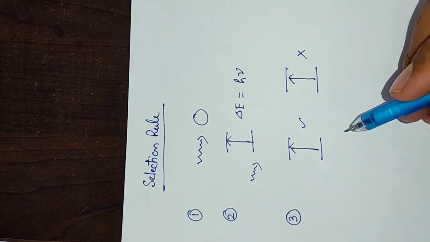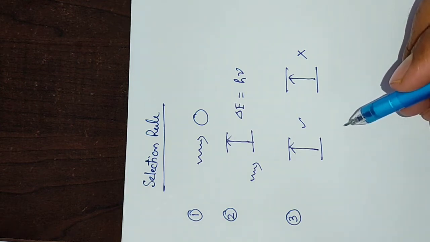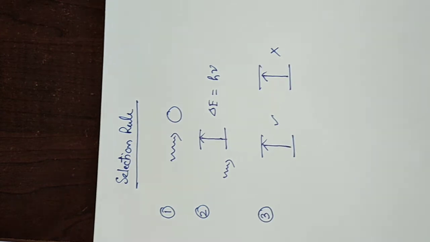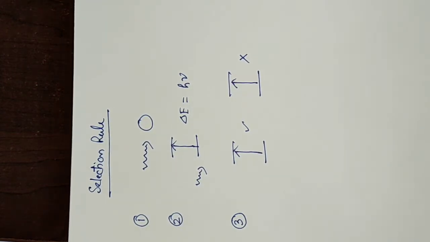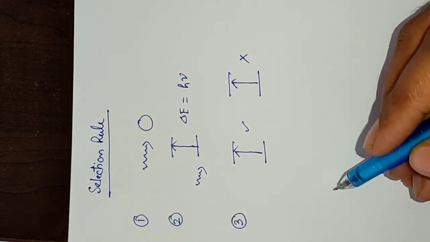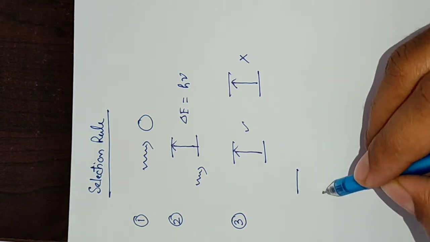Then, what is selection rule? To clarify the rule in a simple way, let us consider 3 levels.